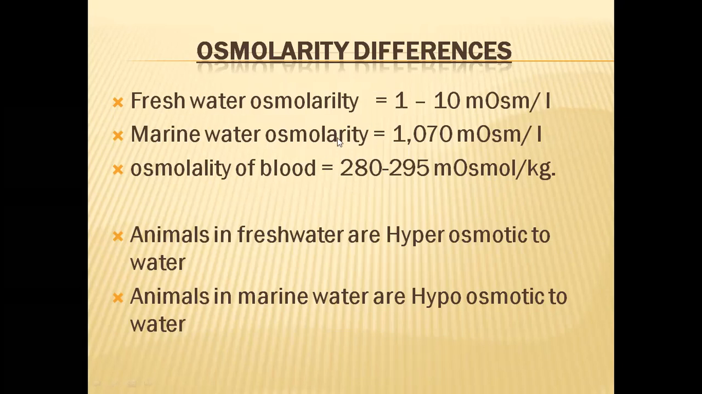So according to these values, we can assume that freshwater animals are hypertonic or hyperosmotic to water. Why? Because they are having more osmotic concentration in their body fluids than the outside water. Whereas the marine animals will be having a lower osmotic concentration in their body fluid, so they are said to be hypotonic to marine water.